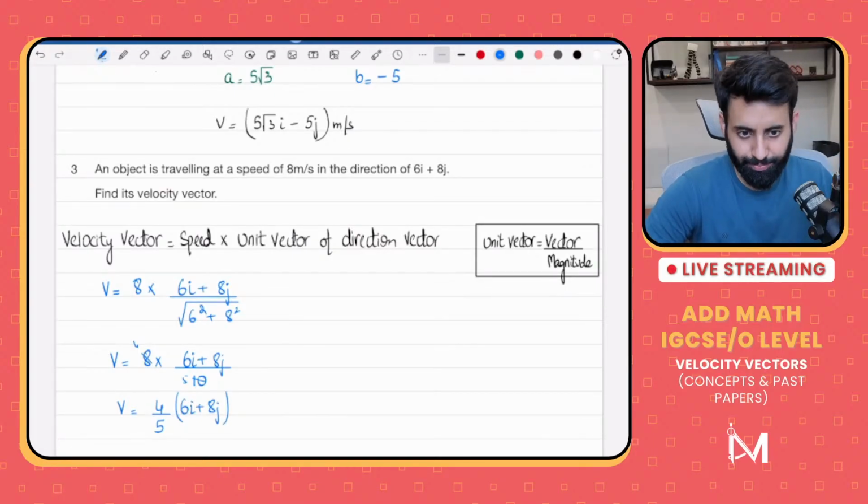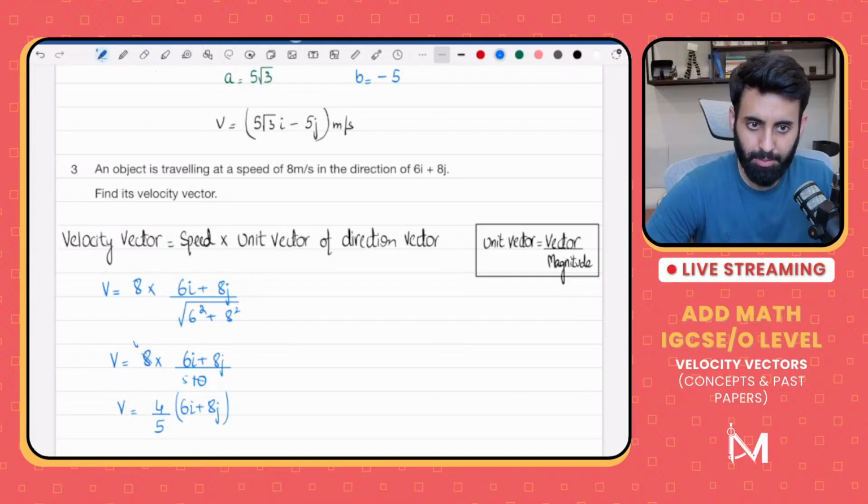ठीक हो गया? अच्छा, अब एक काम करते हैं. Let's do some of those past paper questions where we have to find out the resultant. Okay, some really complex questions where we have to find out the resultant, and then we'll do the remaining concepts of velocity vectors.